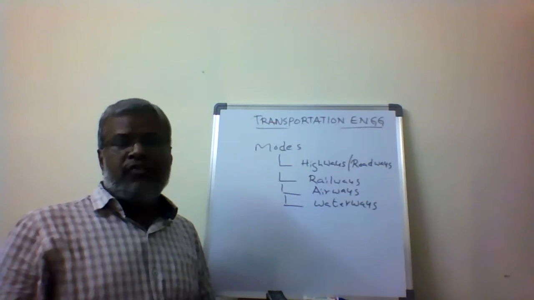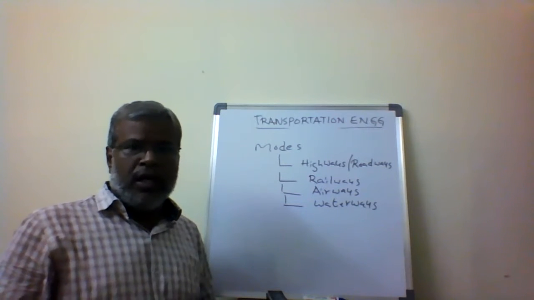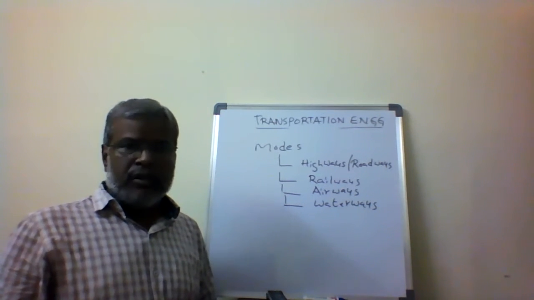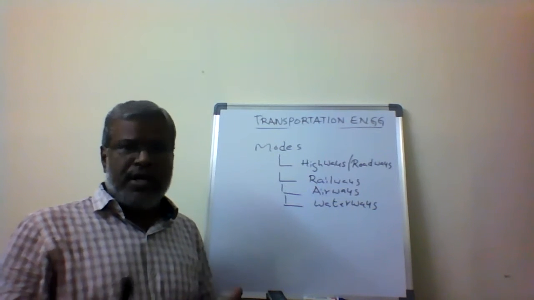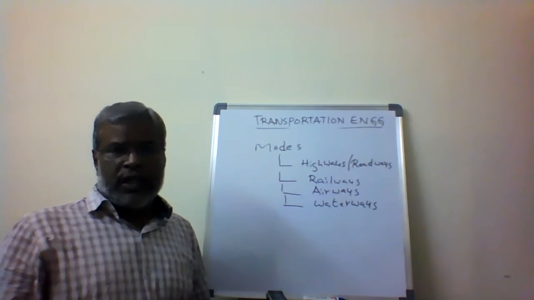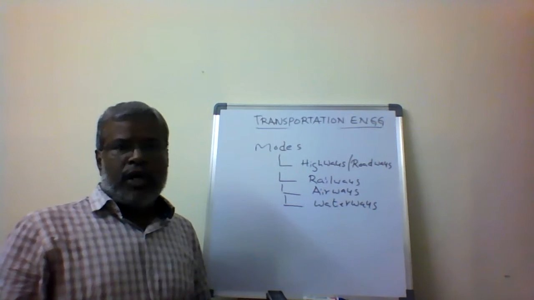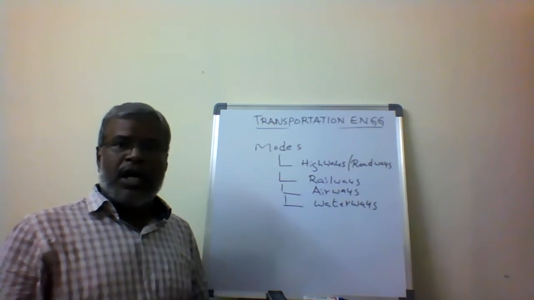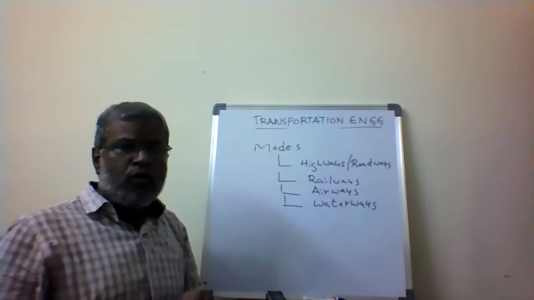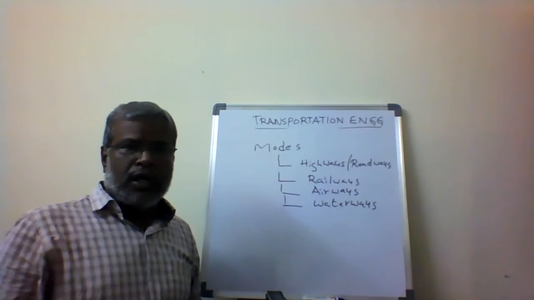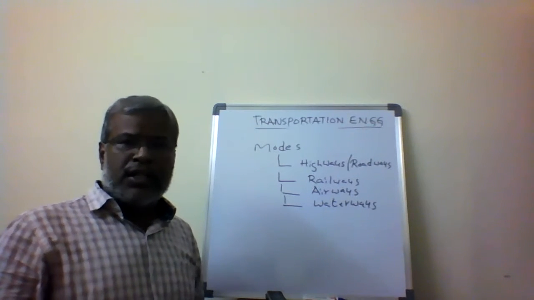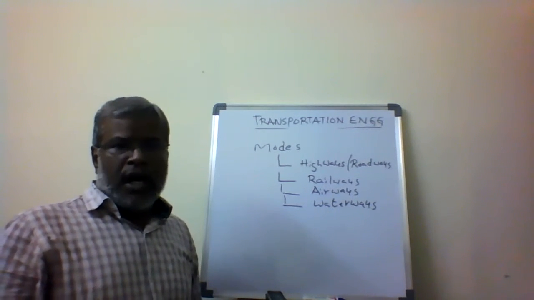How are we going to plan the facilities, and how are we going to construct the various modes of transportation? That is called planning, construction, and maintenance. First we do the planning, then the construction, and after construction we go for maintenance and then rehabilitation. The same applies to highways or roadways, railways, airways and waterways.